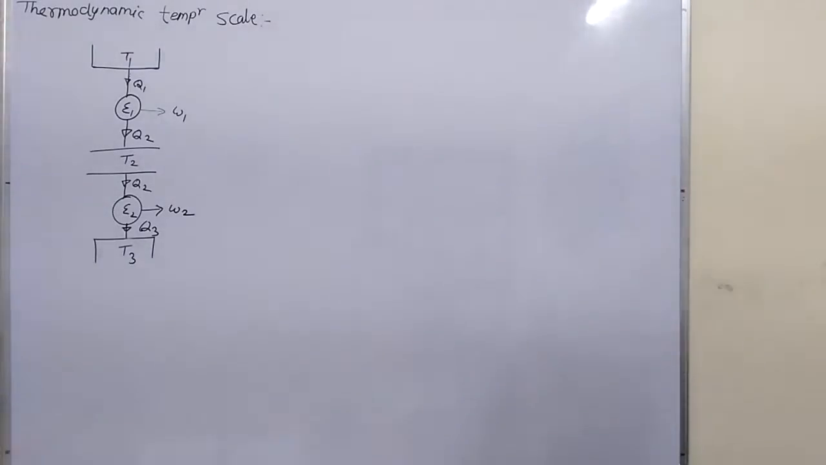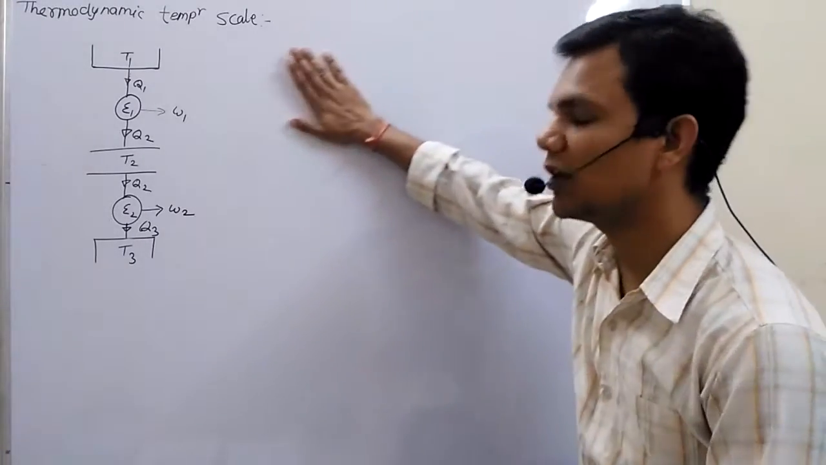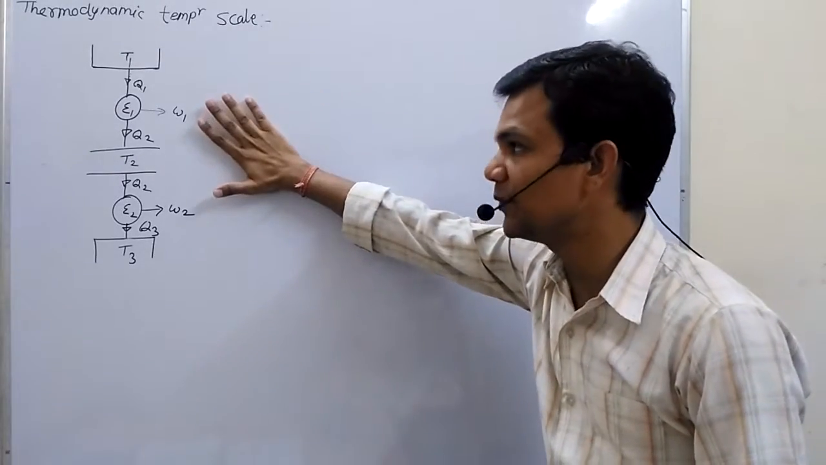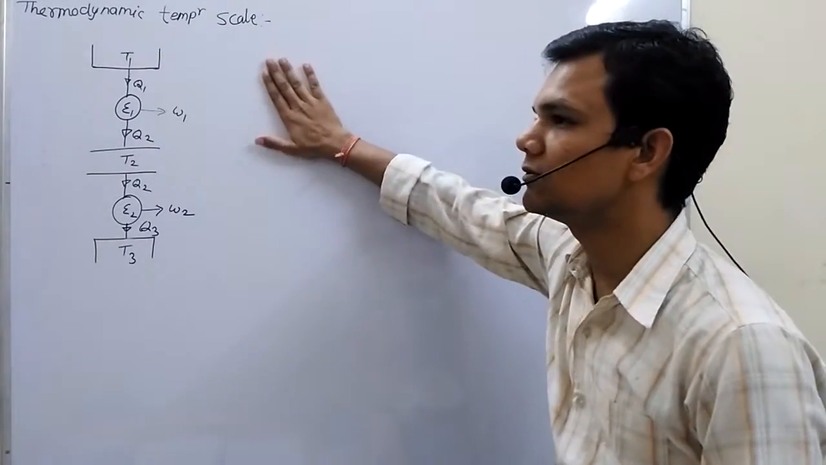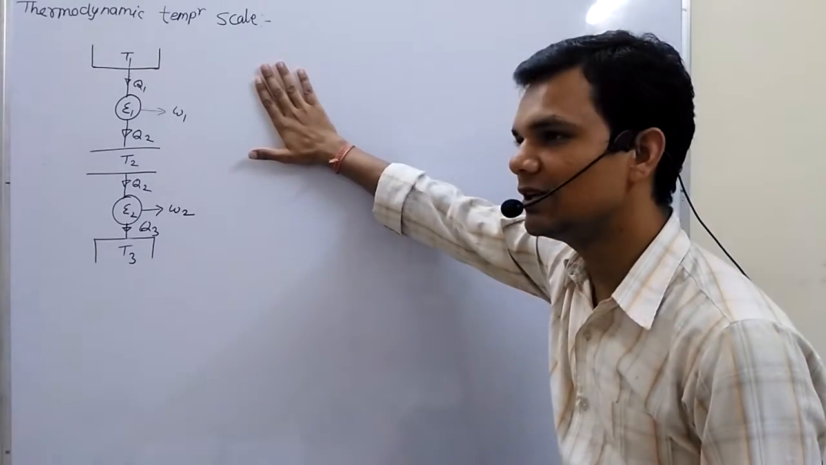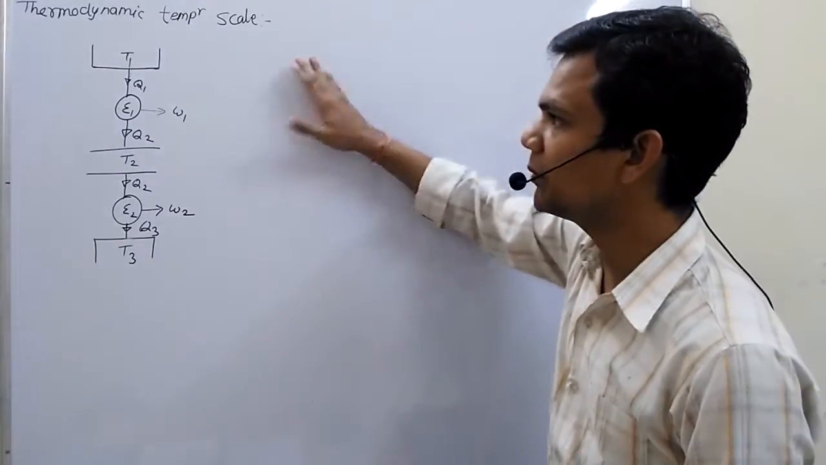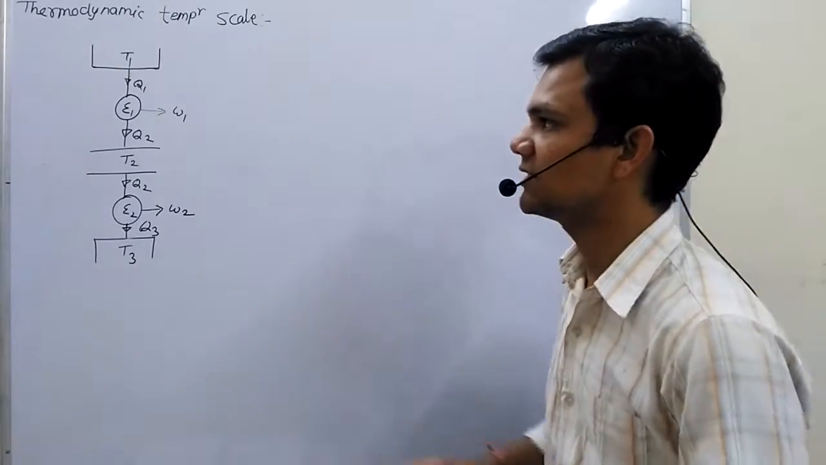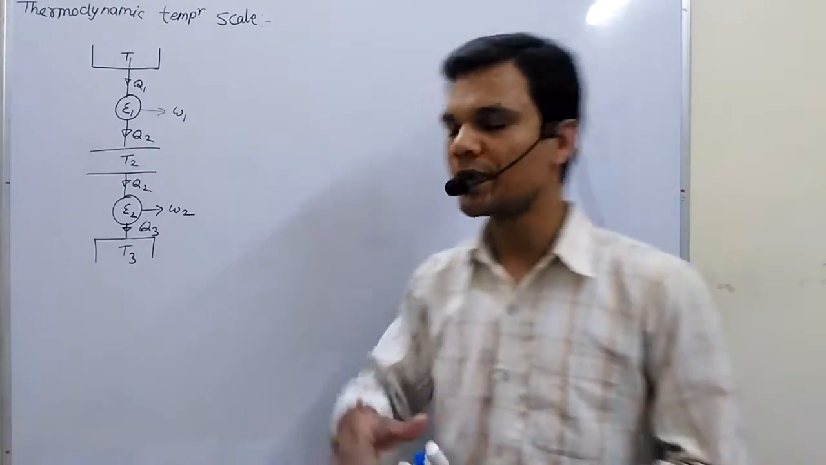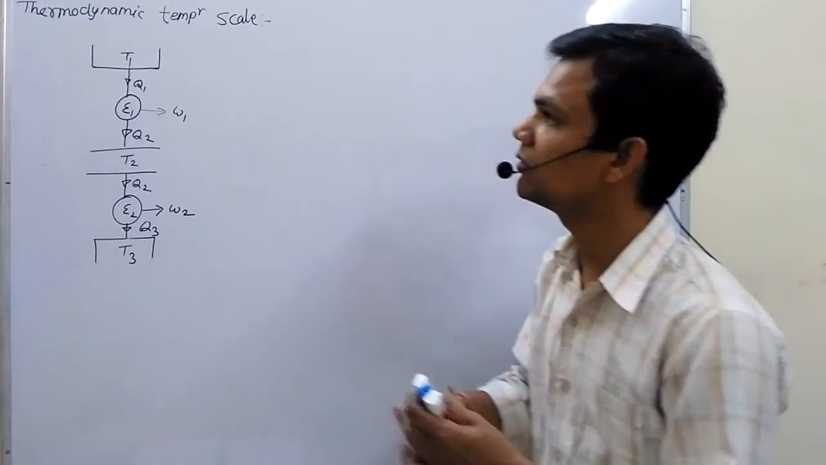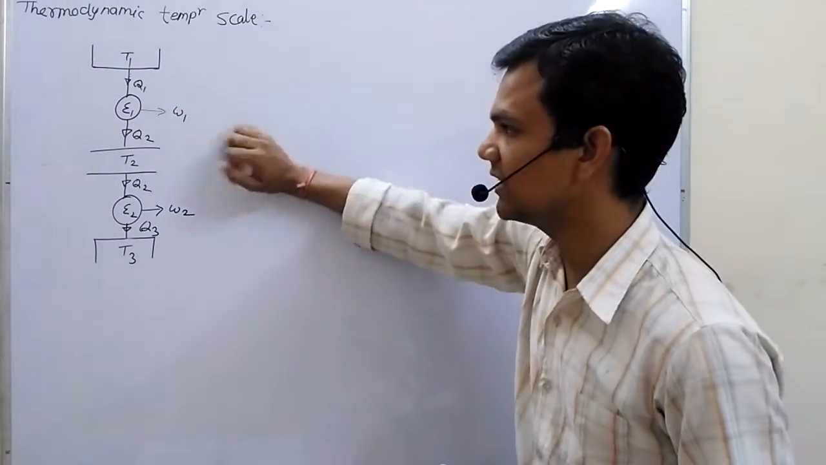Last lecture, I explained the Carnot principle. In the Carnot principle, we proved that the efficiency of a reversible engine is a function of the temperature limit. Ahead from there, we start our discussion. In this lecture, we will prove heat is a function of temperature. Before that, we understand this arrangement.